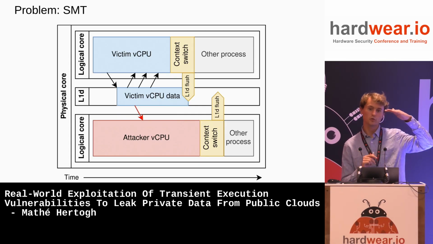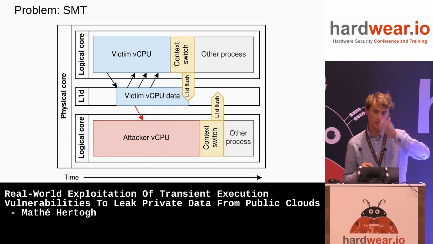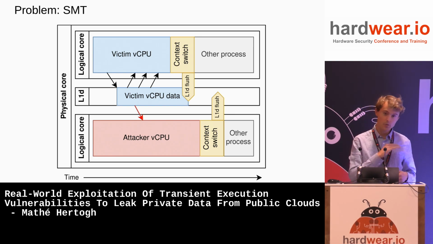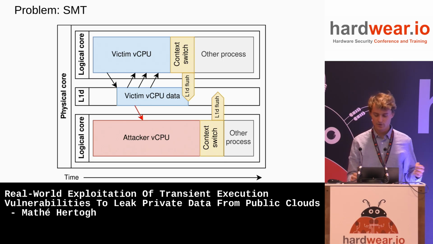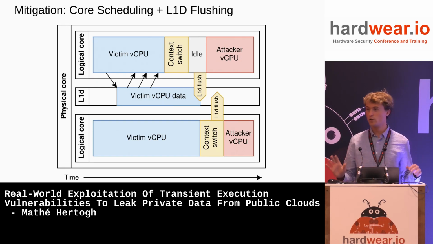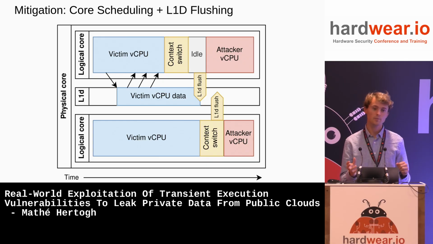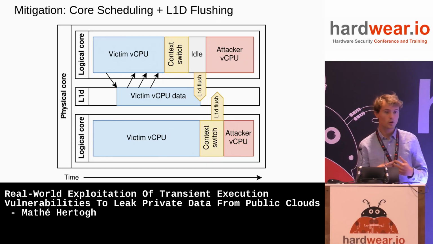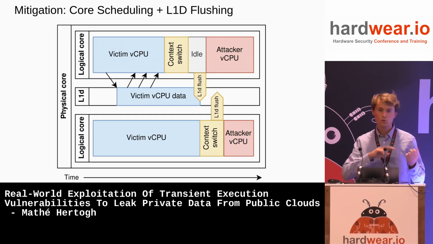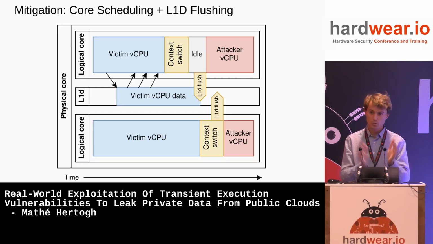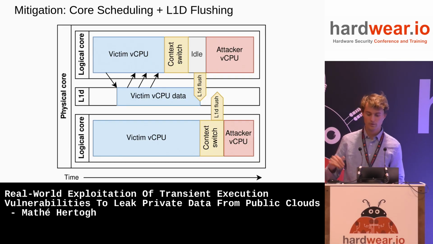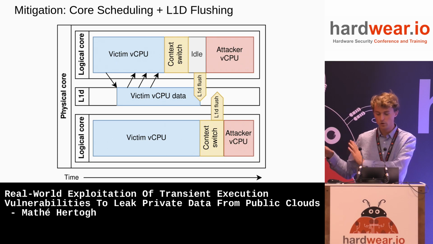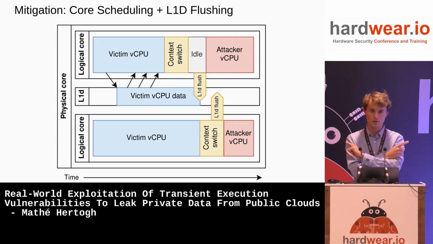So now if you have a victim virtual CPU running on one hyperthread and it's using the cache, then while it's using the cache, simultaneously the attacker hyperthread can just leak it out. So people realized this also, and they said, okay, this is not good enough. What we should do is not allow this situation anymore. This is called core scheduling. So the hypervisor will ensure that no two distrusting VMs will ever run on the same core simultaneously. So in this picture, you see there's two blue VMs running together, or threads of a VM, and there's two attacker vCPUs running at the same time, but never intermixed.